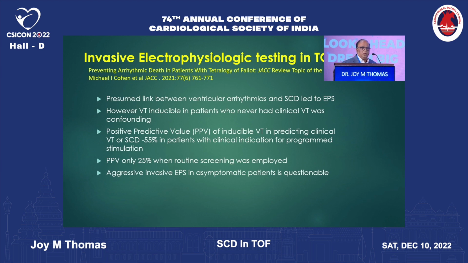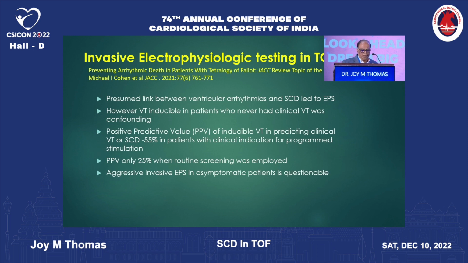Now, prior to implanting an ICD, one can think of invasive electrophysiology testing, as published in this article by Michael Cohen last year. There is a presumed link between ventricular arrhythmias and sudden cardiac death, which has led to electrophysiological testing. However, one should remember that VT inducible in patients who never had clinical VT has been seen, and this was very much confounding.